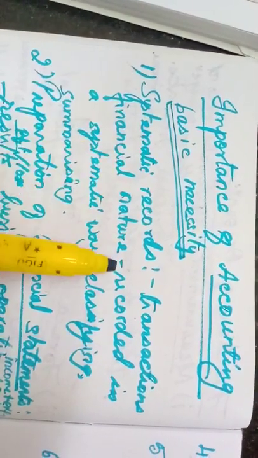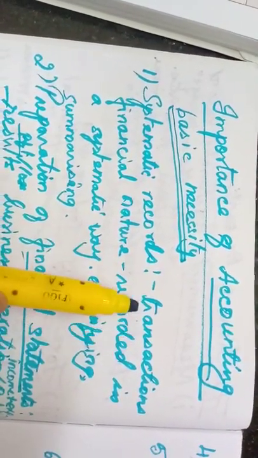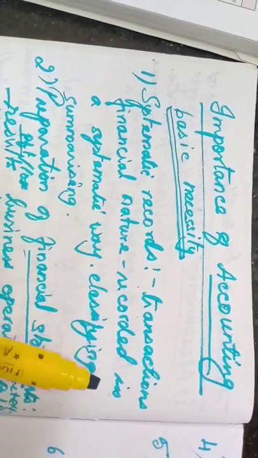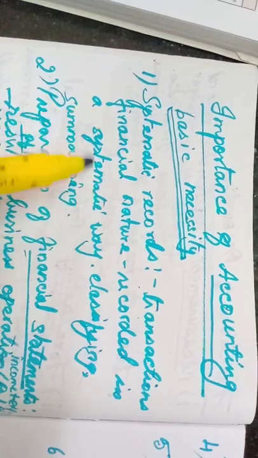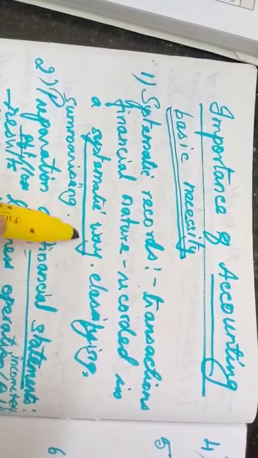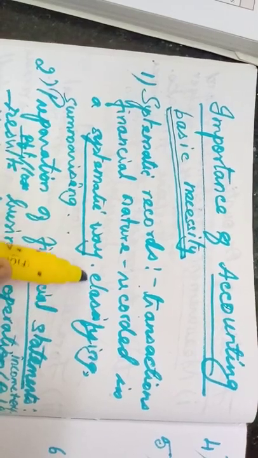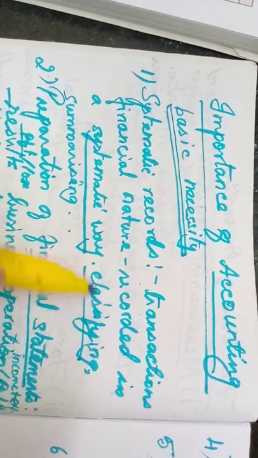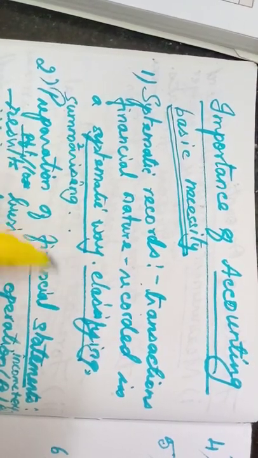First one, systematic records. All the transactions which are financial in nature are recorded in the books of accounts in a systematic way. That is very important. Classification will be done first, summarizing will be done second. It is in a systematic way.